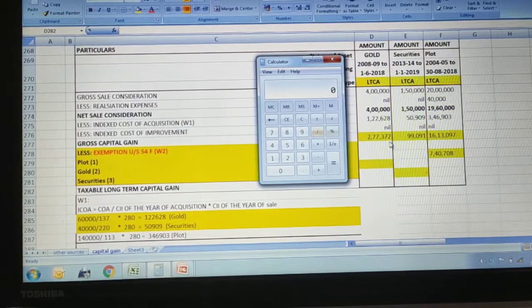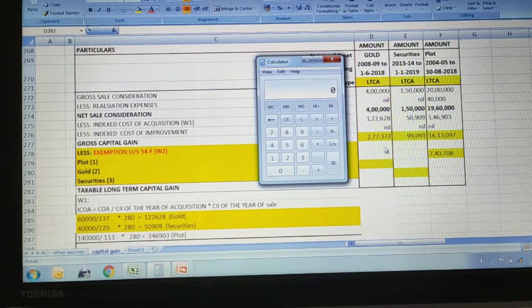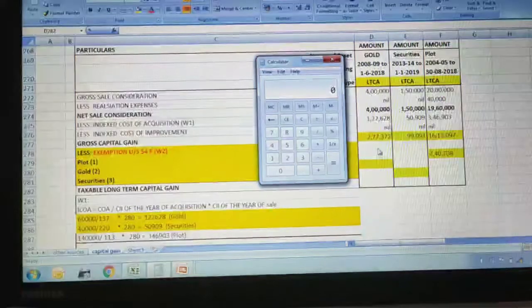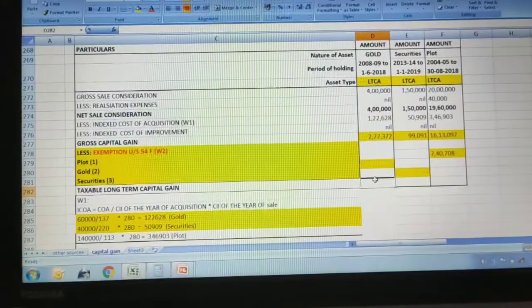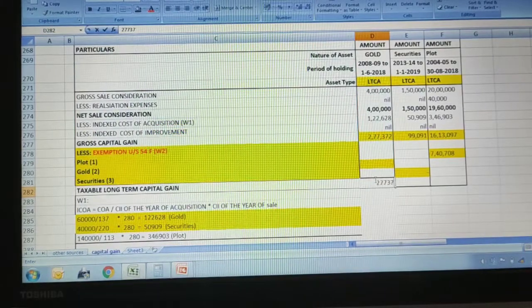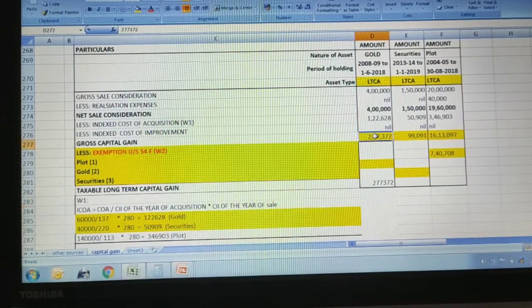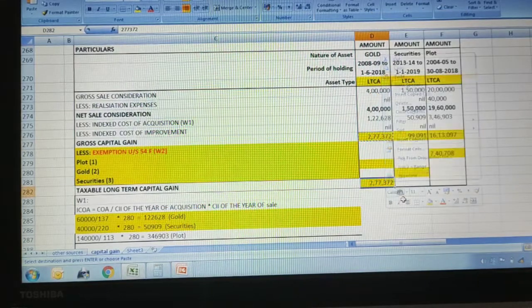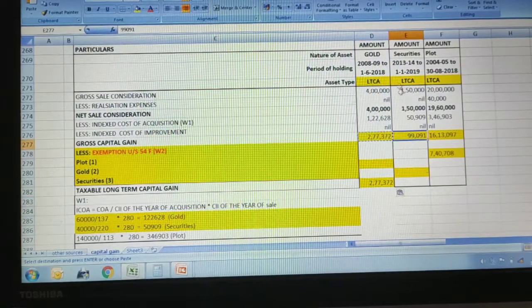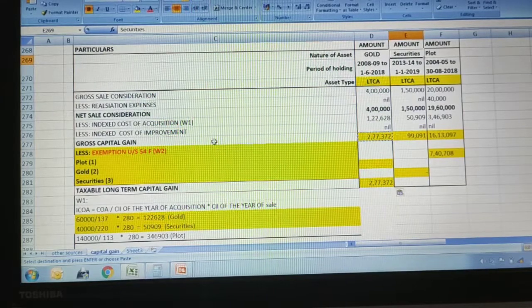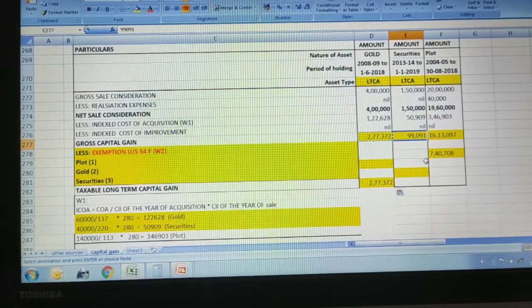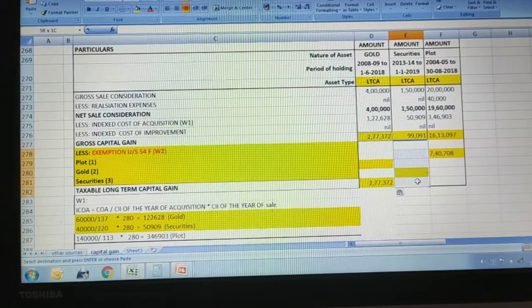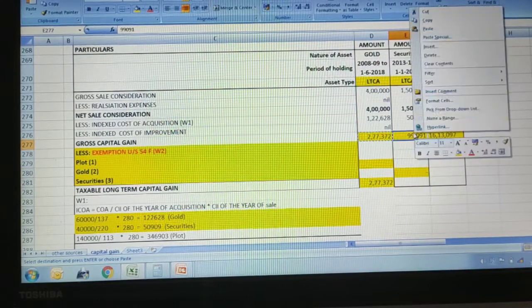The gross capital gain for gold is 2,77,372, minus nothing, so it will remain 2,77,372 itself. We'll copy the same thing here. Similarly for securities, the gross capital gain is 99,091 and no deductions, so the same value we will write here also.